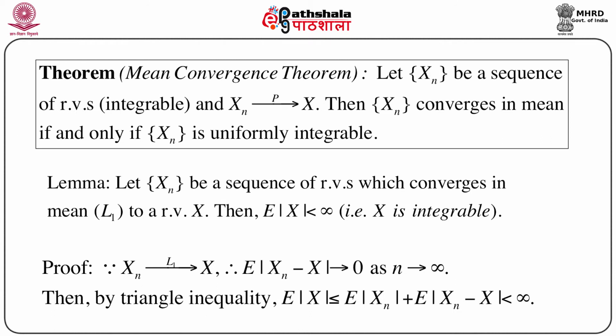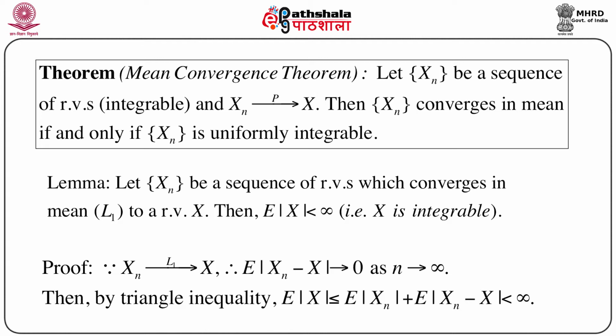Now first let us state this mean convergence theorem. Let Xn be a sequence of random variables, that means they are all integrable, and Xn converges to X in probability. Then the sequence Xn converges in mean, that means L1 convergence, if and only if Xn is uniformly integrable.